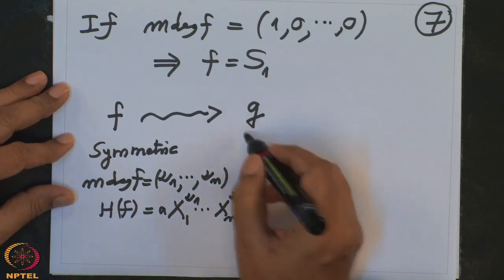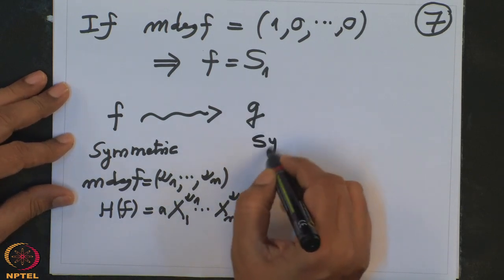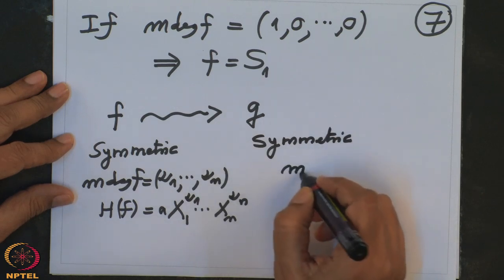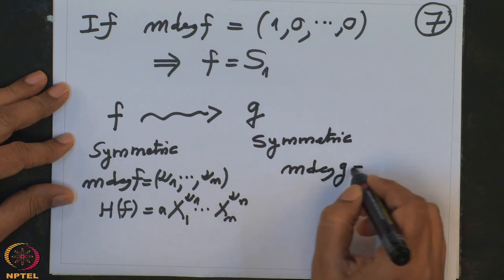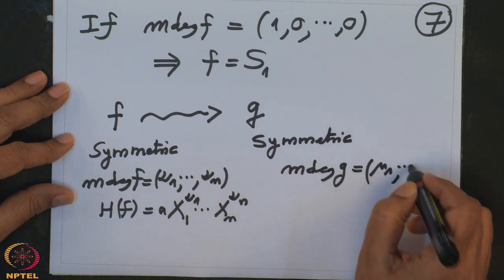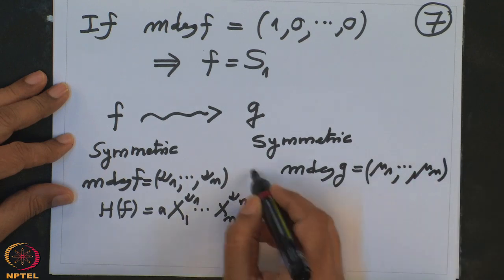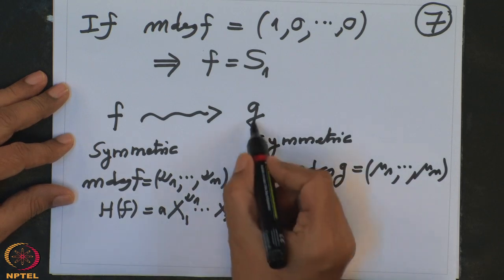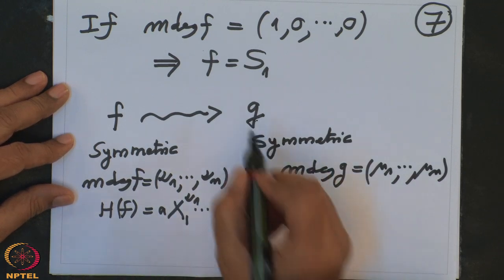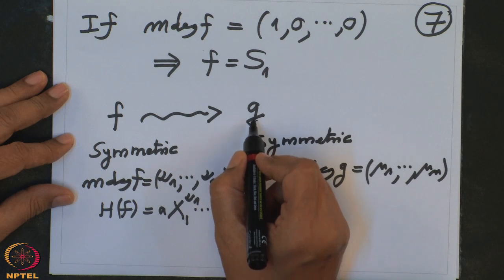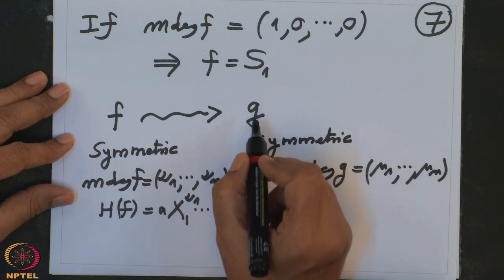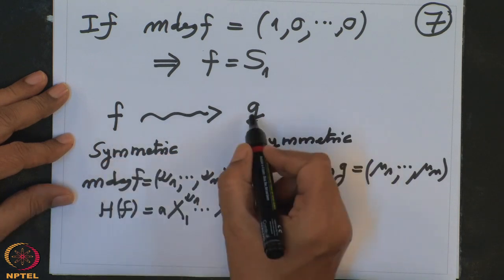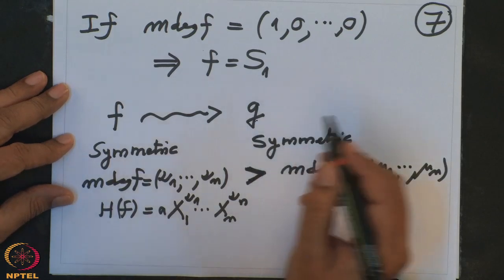From here I want to find g. What should the property be? g should be symmetric, and the multi-degree of g should be mu1 to mu-n, strictly smaller than this. Then the induction hypothesis will tell us this is a polynomial in S1 to Sn, and then I will find the relation.